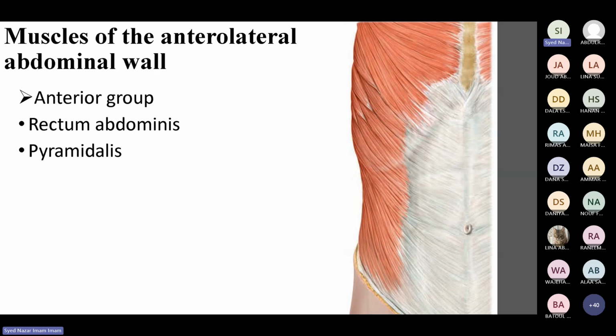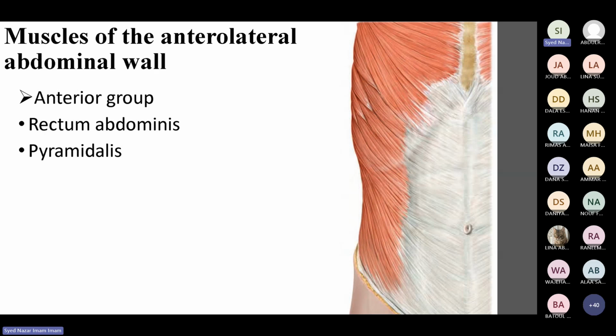What muscle do we have in the anterior group? We have one straight muscle in the abdomen, and straight is called rectus. You have learned about many rectus muscles in the lower limb, like rectus femoris. You have read about the rectus muscles of the eye. And then here in the abdomen, we have one straight muscle. So rectus is straight, and this rectus muscle is in the abdomen, so simply we call it rectus abdominis.